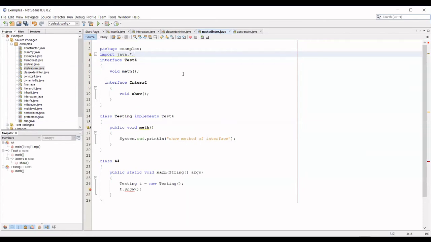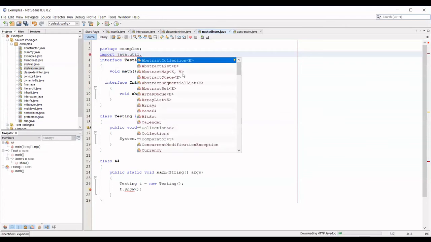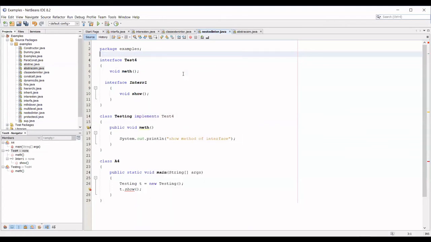So if you open one folder, you can access only the raw classes. You cannot access another folder. If you want to access the other folder, you should explicitly use the name of the folder, that is util. You understood? Now, there are two interfaces here, Test4 and Inter1. If I'm implementing Test4, I can only use the methods local to Test4. You cannot access the other interface's method show. Is it clear?